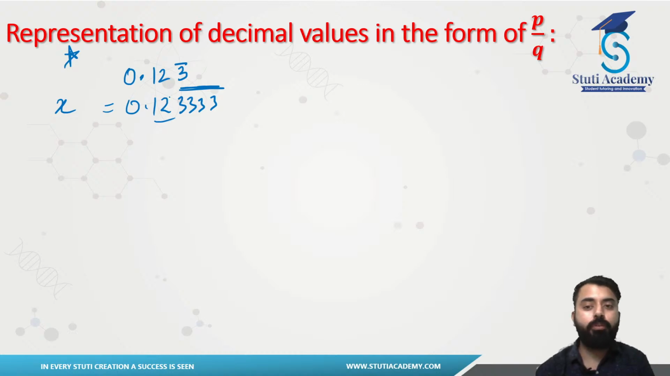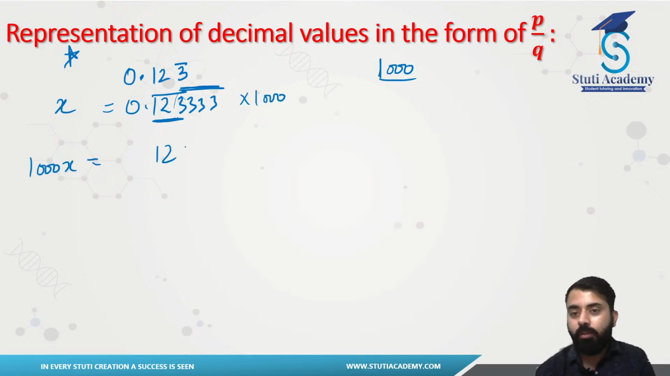So firstly, we have to pick this 12 out. Then we can assume our 3's. So in this case, we are going to take these 3 out. I have to take these 2 out, and along with this 3, I will be multiplying this with 1000. So if I just multiply this with 1000, I will be having 1000x, which is equal to 123.33333. And we have our x, which was 0.123333, right? That was the case.